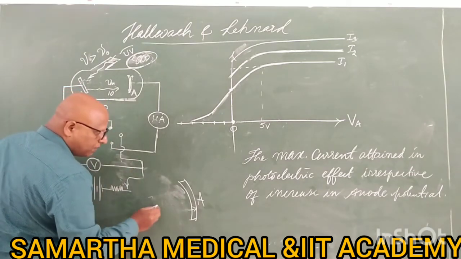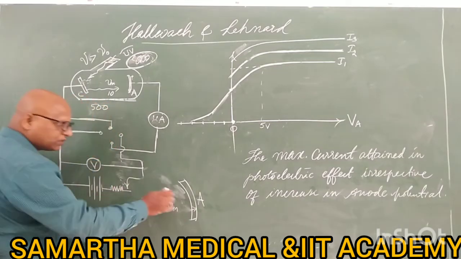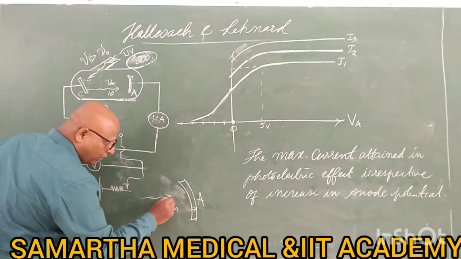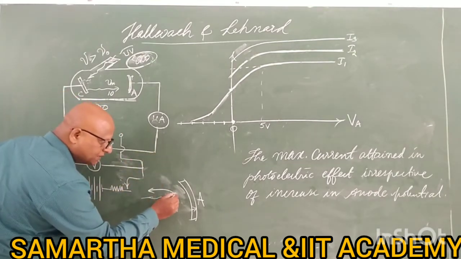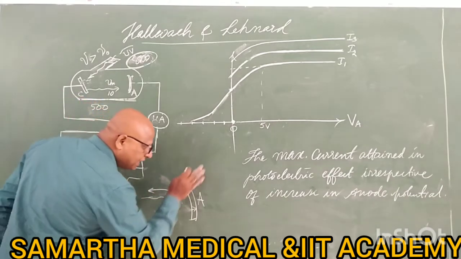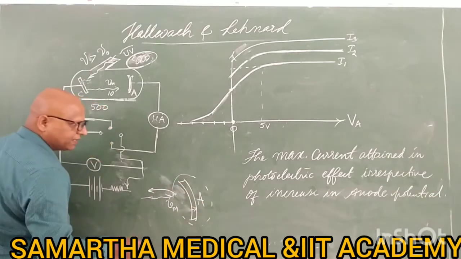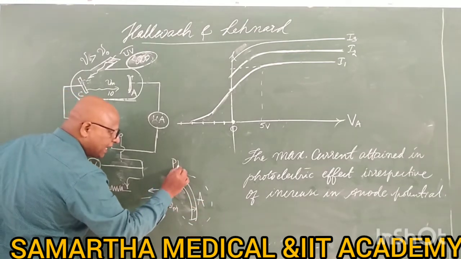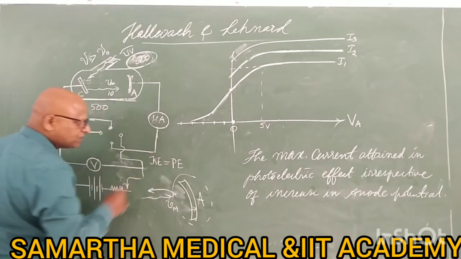Then the fastest electron, the champion of all those electrons, comes back. It will be repelled, or it just stops, meaning it stops being absorbed. The potential energy around the plate becomes equal to the kinetic energy of the electron.